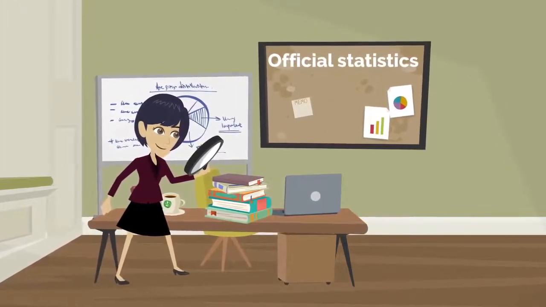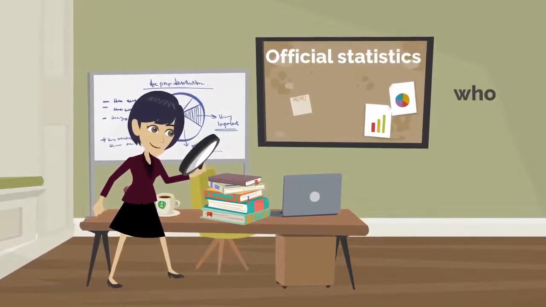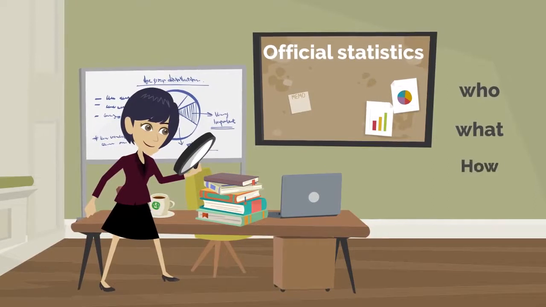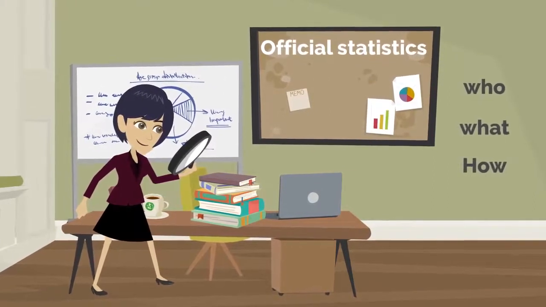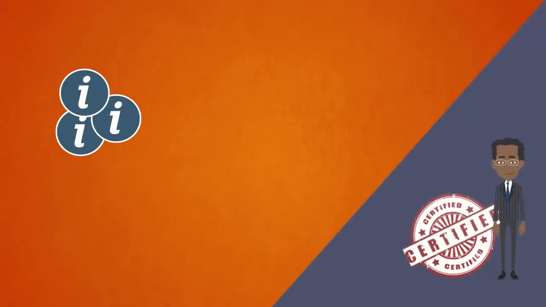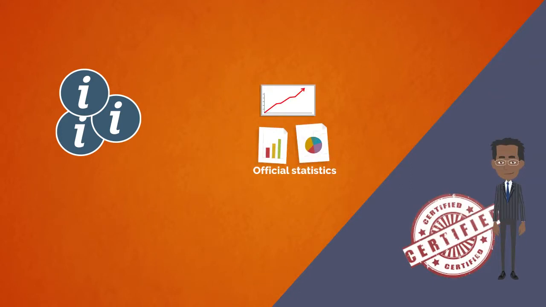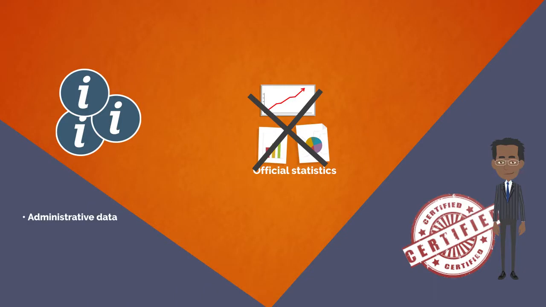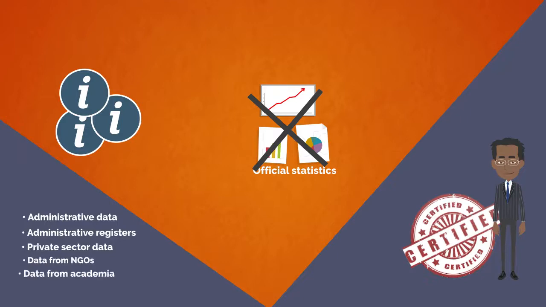After finding out what are not official statistics, it is clear for Fiona who, what, and how statistics should be produced to be recognized as official. Any information that was not produced originally and specifically for statistical purposes by a designated producer of official statistics specified in the legislation cannot be considered official statistics. This includes, but is not limited to, administrative data, administrative registers, private sector data, data from NGOs, data from academia.